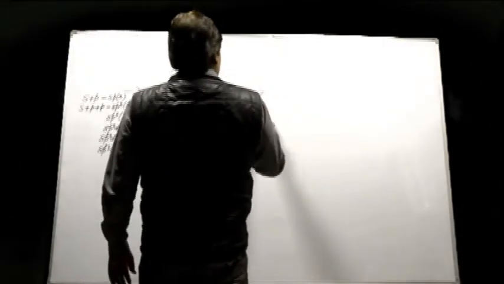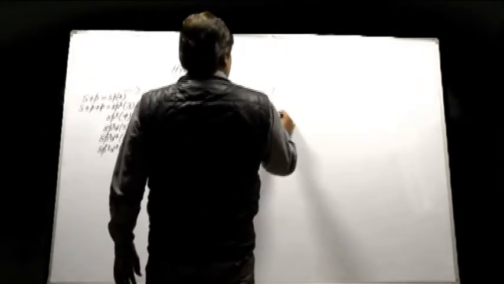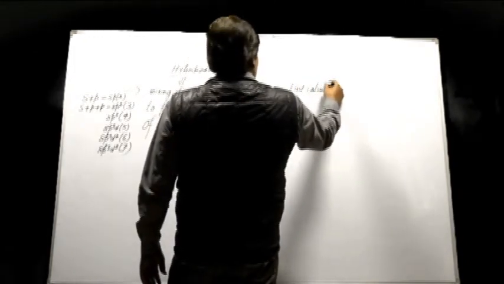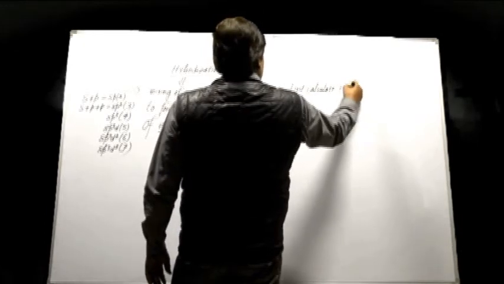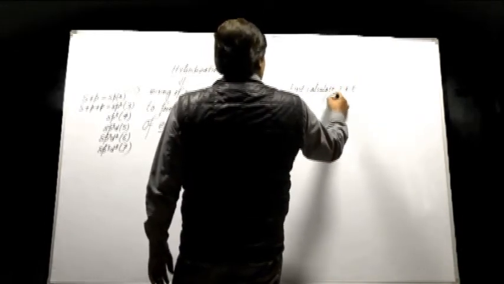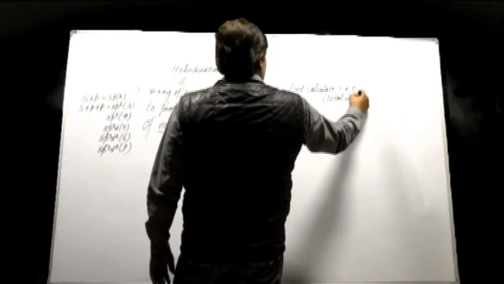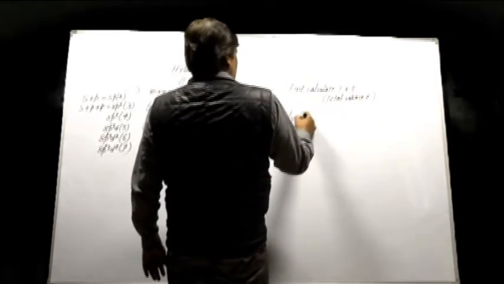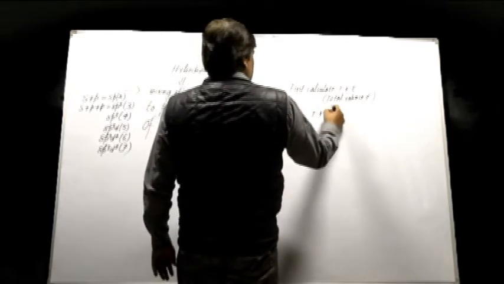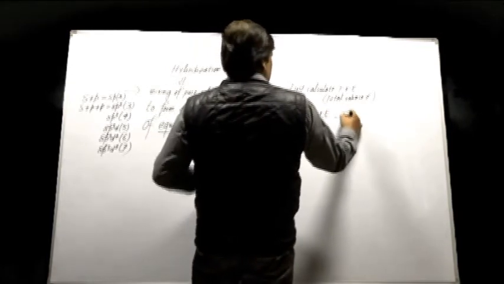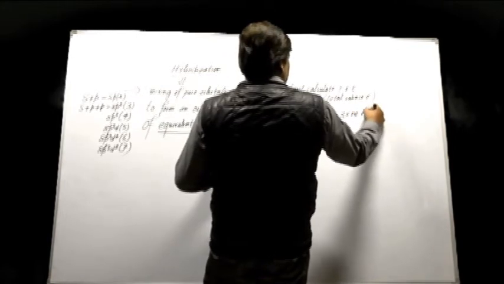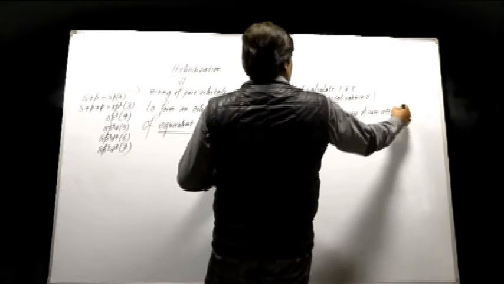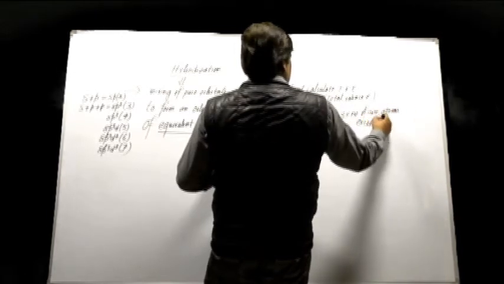So, the tips for hybridization: first calculate the total valence electron. Then hybridization is equal to total valence electron divided by 2 minus 3 into the number of surrounding atoms except hydrogen.